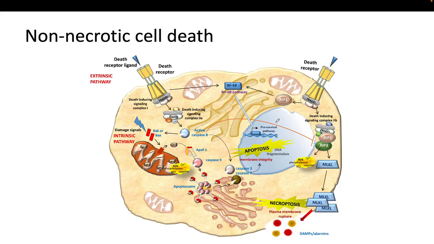Now, necroptosis. Necroptosis is different. It also starts with death receptors, similar to the extrinsic pathway, but instead of activating caspases, it activates proteins like RIP1 and RIP3. This leads to loss of membrane integrity and cell rupture. So the cell dies in a way that resembles necrosis with inflammation.